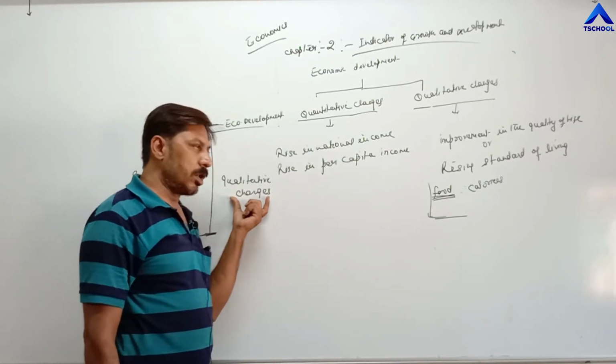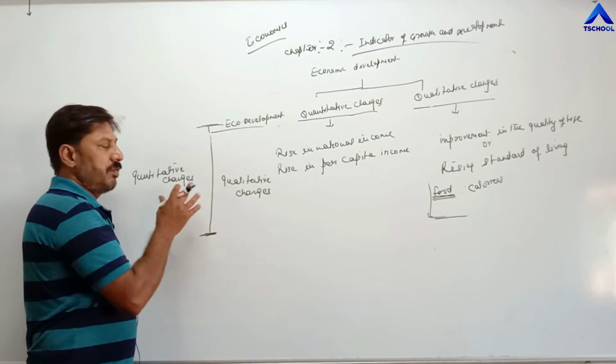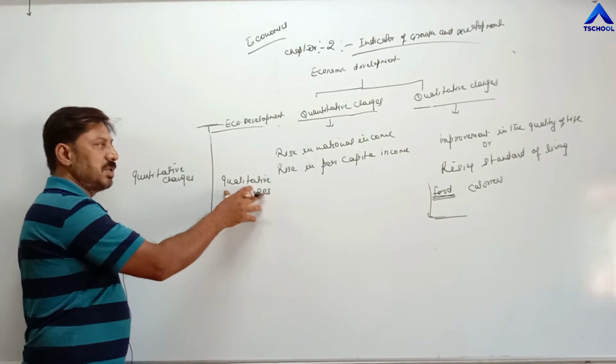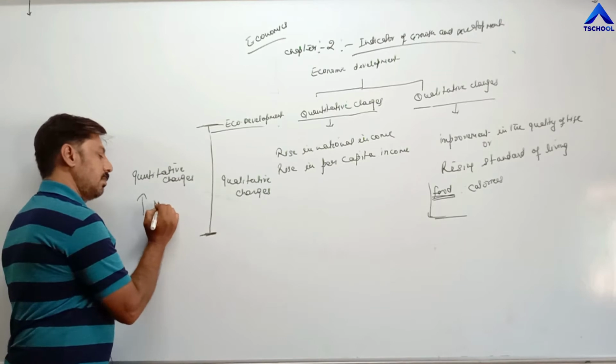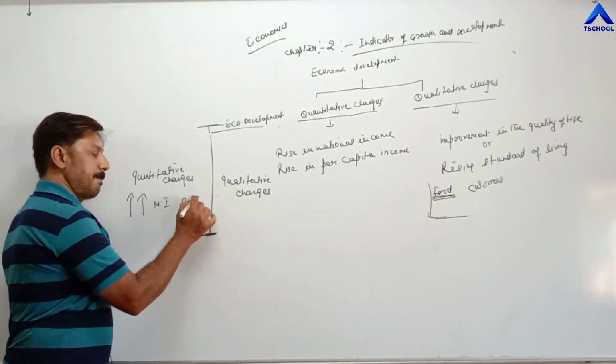Economic development is a long, continuous process in which quantitative as well as qualitative changes take place. On one side there is a rise in national income as well as per capita income.